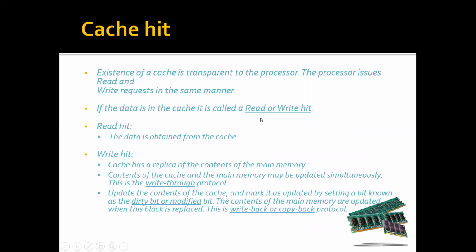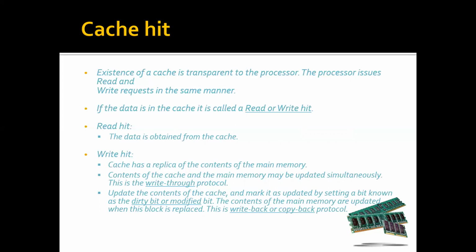For example, if I want to read a data item and it is found in the cache, we say it is a read hit. If you want to read a data item and it is not found in the cache, we say it is a read miss. If you want to modify the value a equals 5 into a equals 10, and a is found in the cache, we say it is a write hit. If it is not found, we say it is a write miss.